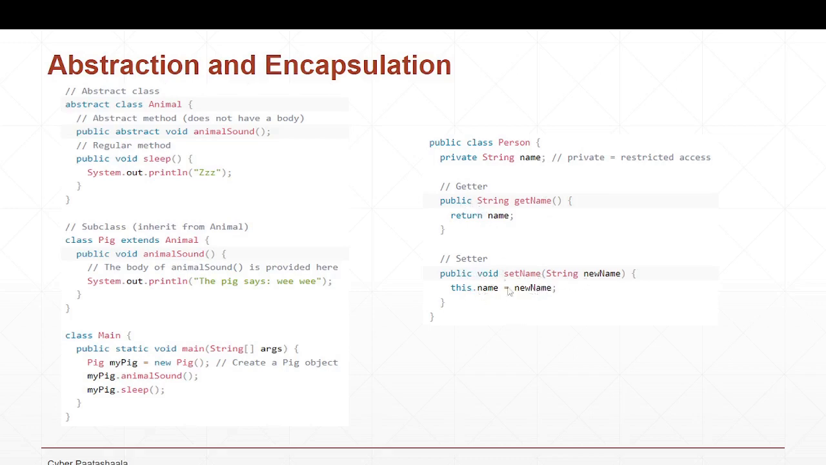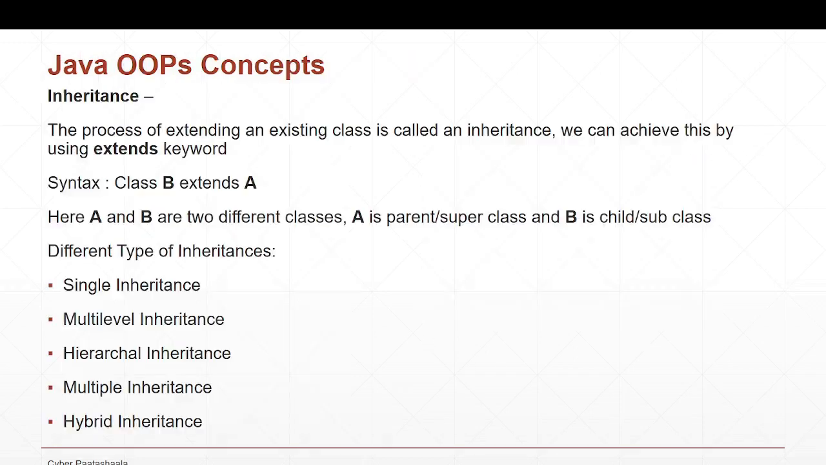I provided two methods for the name variable, and if you see here, both my variable and my methods are in the same class called Person. This is what we call encapsulation. Here in this encapsulation we encapsulated both variables as well as methods into the same single unit. That single unit we call a class, and the name of that class is Person. This is how we implement encapsulation in Java.